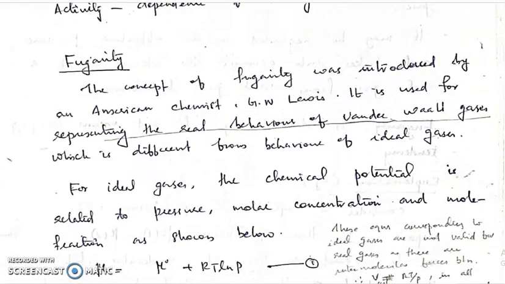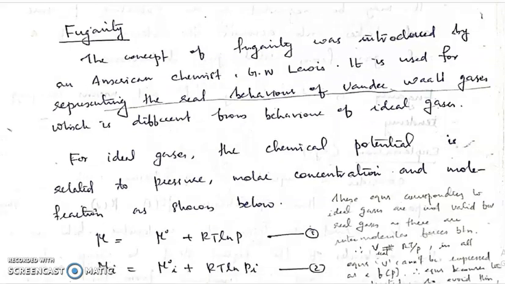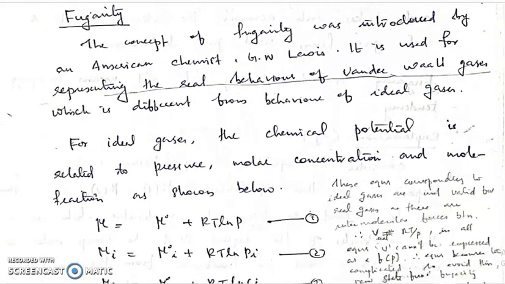The concept of fugacity was introduced by an American chemist, G. N. Lewis, and this term is used for representing the real behavior of van der Waals gases, which is different from the behavior of ideal gases. So far we have been discussing ideal gases in the case of chemical potential and all. So with the concept of fugacity, we are trying to represent the real behavior of real gases. And we have already derived that for ideal gases, the chemical potential is related to pressure, molar concentration and mole fraction. So we have seen it in the previous video, right?